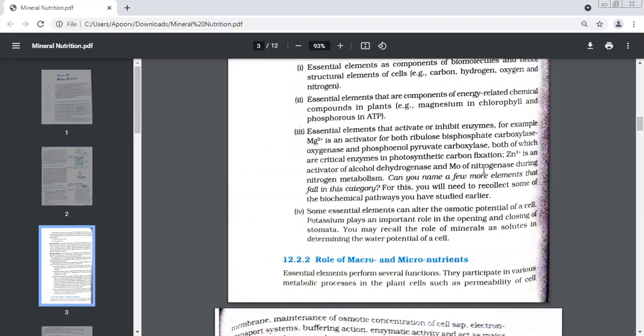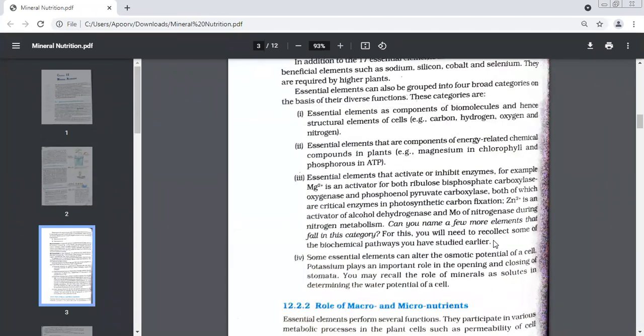Last is some elements can change the osmotic potential of the cell. For example, potassium. This plays a very important role in opening and closing of stomata. So beta, basically on the basis of functions, we have put them into 4 categories. Number 1, they're very essential elements because they make the structure of the cell. What were the examples? Carbon, hydrogen, oxygen, and nitrogen.